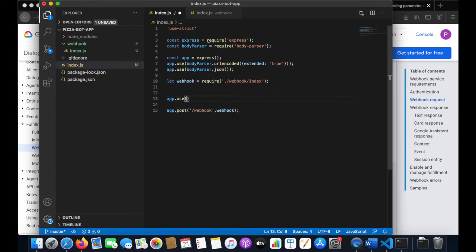CORS, or cross-origin resource sharing, is a security feature that allows a browser to indicate that origins other than its own are permitted to access resources. While in practice this should be as strict as possible, we would relax the CORS policy now, as we want to ensure first that everything works. Once we move to production, we would make it as strict as possible.